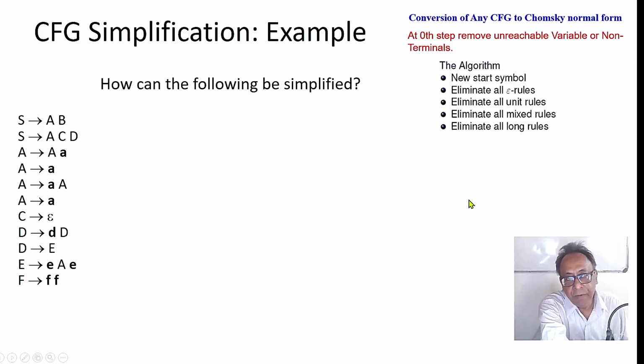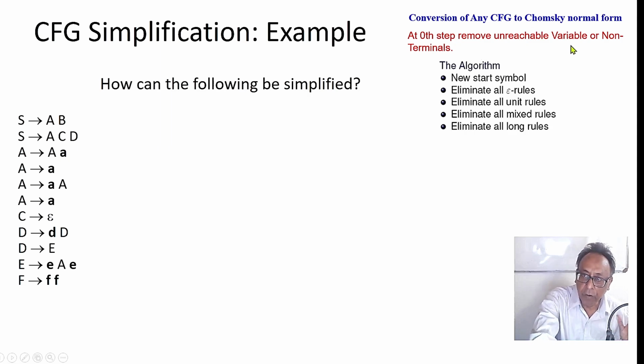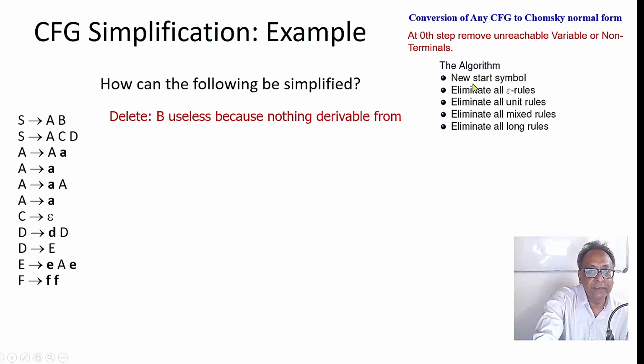And the first thing for simplification: how is a CFG simplified? First we make this 0th step, remove unreachable variables or non-terminals. We always say variables or non-terminals, but some books maintain variables as V and non-terminals as N, so they are basically the same. Here we can see there are some rules that cannot be reached. B is useless because nothing is derivable from it: B is on the right hand side, but there is no B on the left hand side.